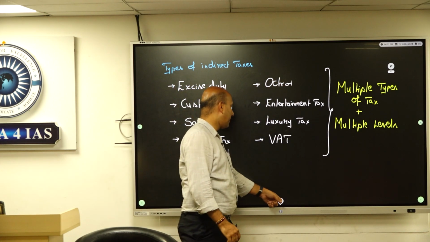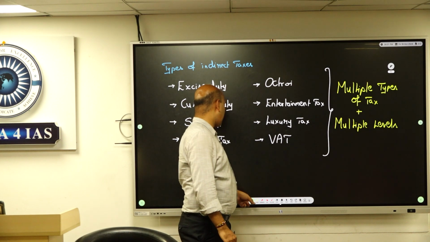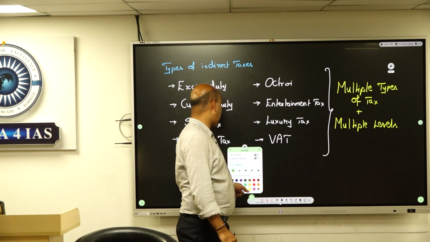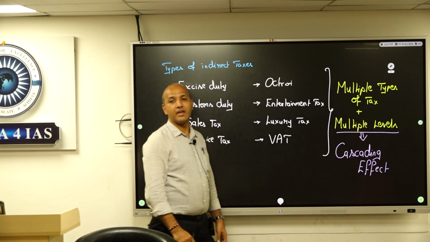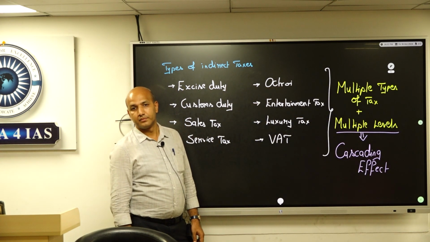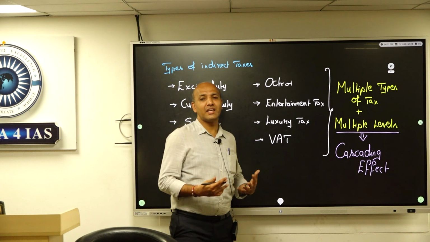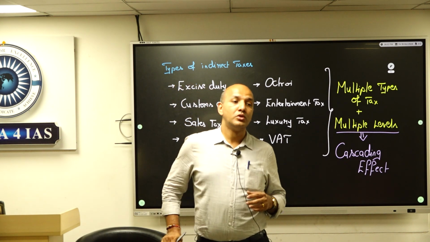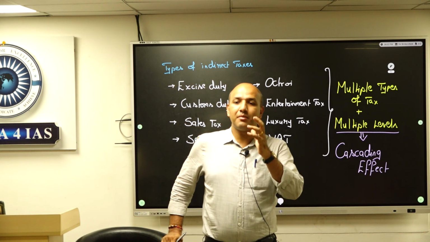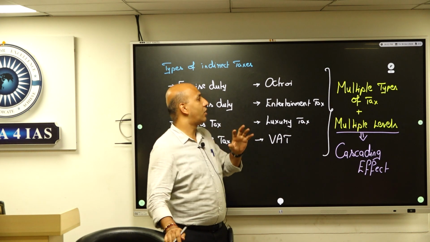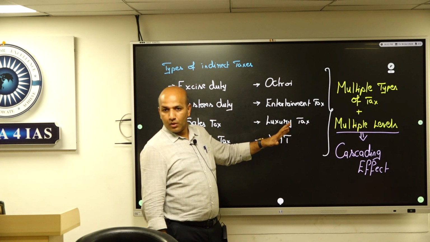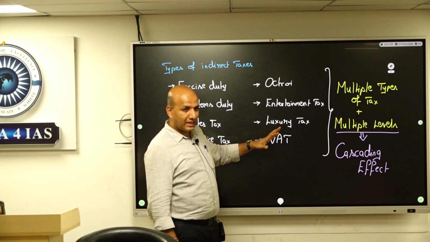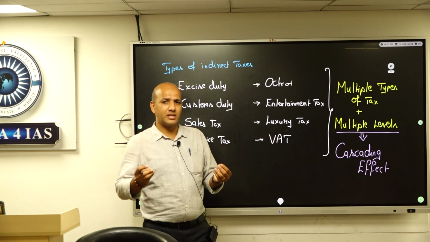One common term that we use to summarize this idea of multiple types of taxes collected at multiple levels is the cascading effect. There is a huge cascading effect the economy was facing, with multiple types of taxes collected at multiple levels, and that was resulting in a lot of issues before the idea of GST. Okay, clear? Yes.